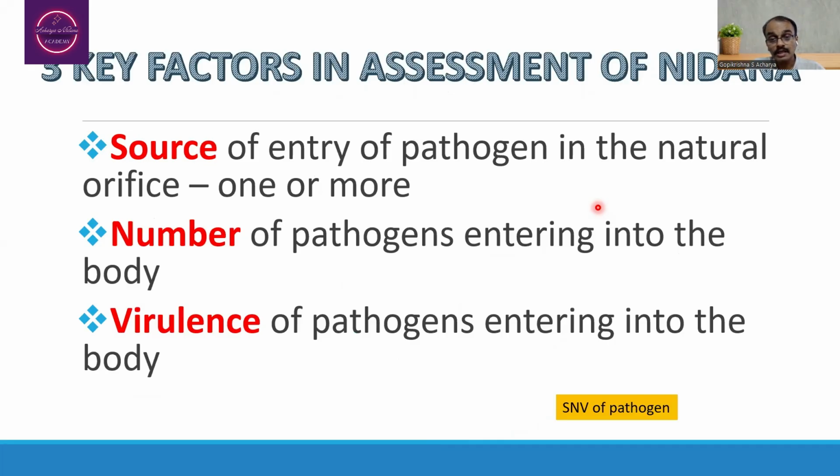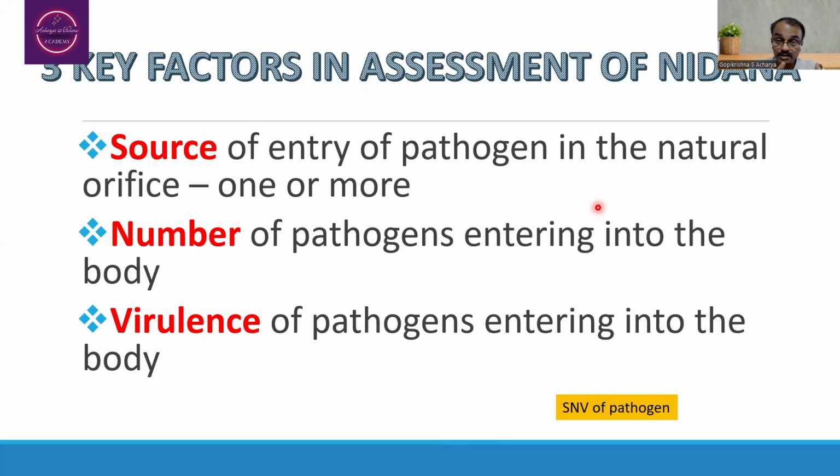Before that, the key factors in the assessment of Nidana are mainly three. That is what we can say SNV of pathogen. S refers to the source of entry of the pathogen in the natural orifice, whether it is one orifice or two orifices or three or more orifices, so that is going to decide the Nidana aspect. Second one is the number of pathogens entering into the body.